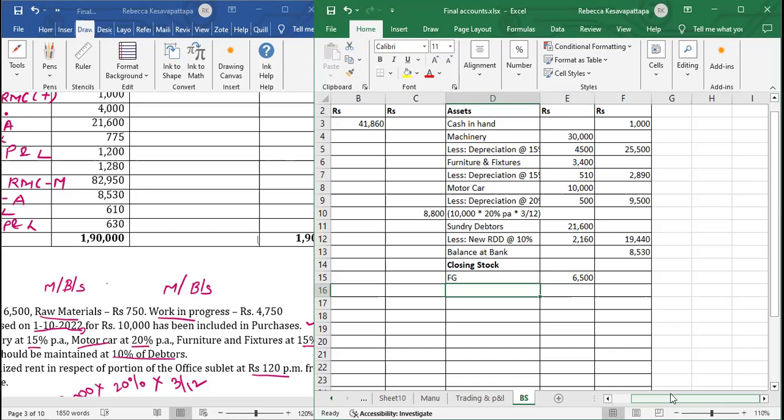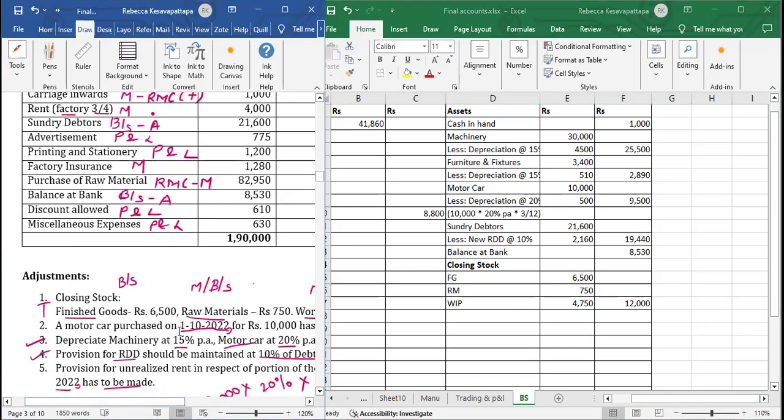Next we saw raw material, 750. Then we saw WIP, 4,750. We'll take the total of this. Done. 12,000. First adjustment is done.